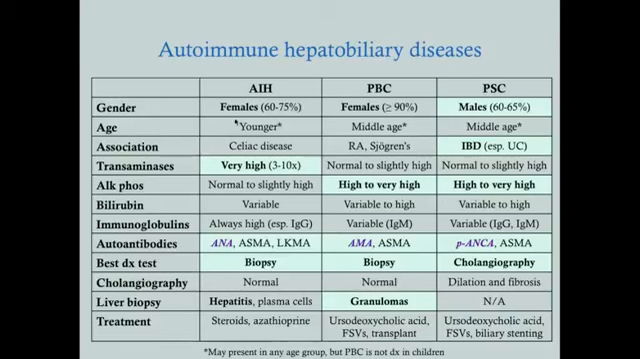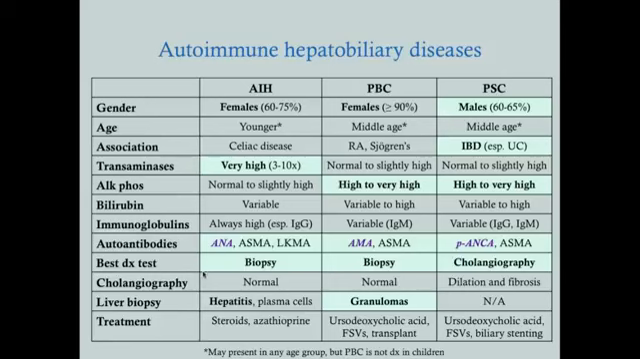So primary sclerosing cholangitis stands out because it tends to happen in males. It also stands out because of its association with inflammatory bowel disease. Autoimmune hepatitis stands out because it has high transaminases. The other ones, not so much. The other ones have high to very high ALK phos levels, PBC and PSC. The autoantibodies is what you really need to remember. So autoimmune hepatitis is ANA, primary biliary cirrhosis is AMA, and primary sclerosing cholangitis is p-ANCA. Okay, if you know those, that will help big time on the test.